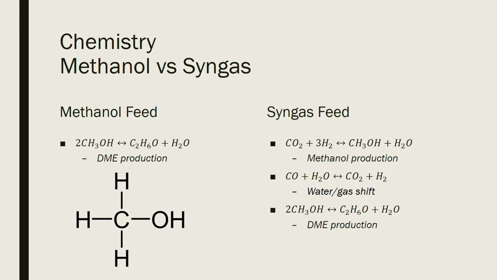In addition to requiring fewer unit operations, the chemistry of the production of DME from methanol is less complex. The methanol to DME reaction occurs in a single step, while the synthesis of DME from syngas requires a series of 3 reactions in the same reactor. Traditionally, DME is produced from syngas using 2 reactors, but under the right operating conditions and the use of a bifunctional catalyst, it can be carried out in 1 reactor.